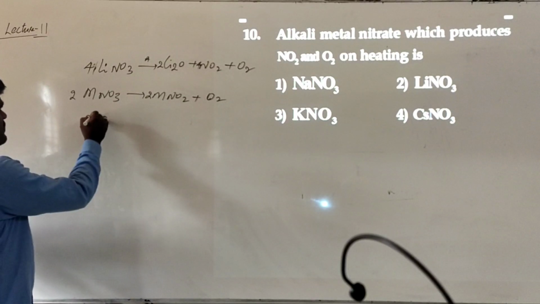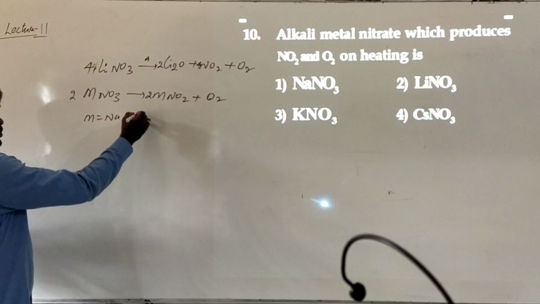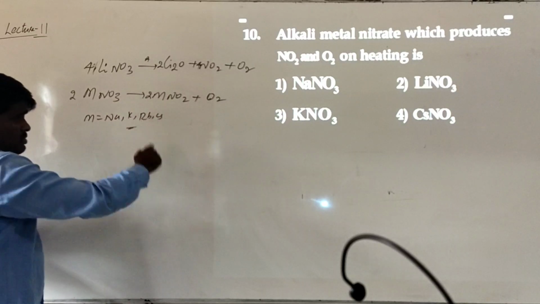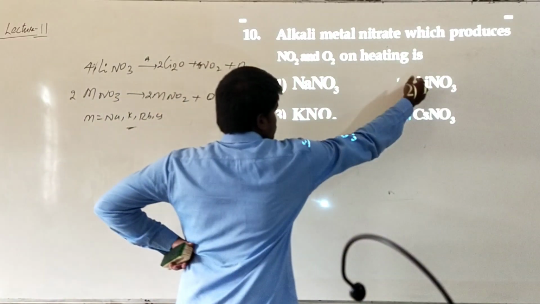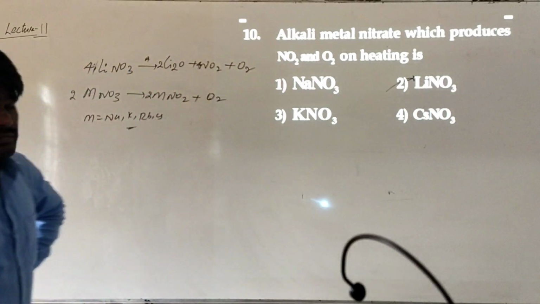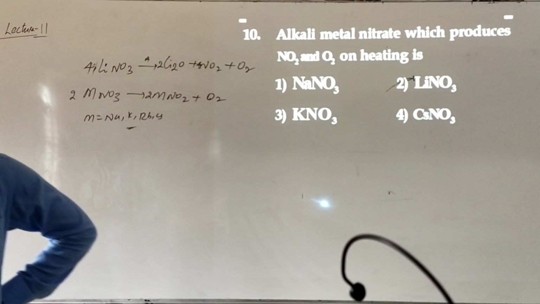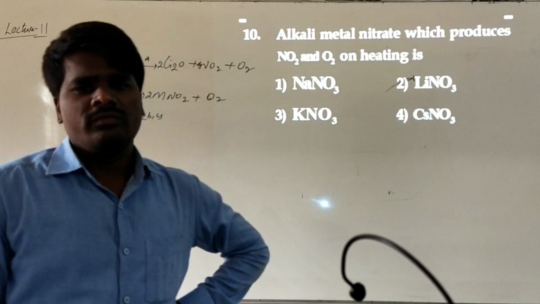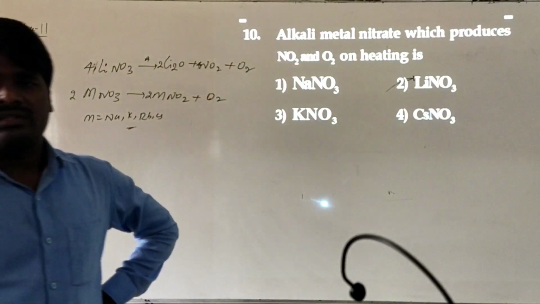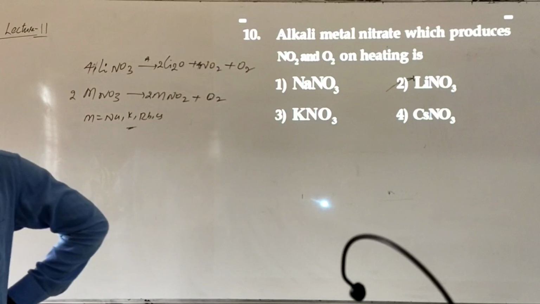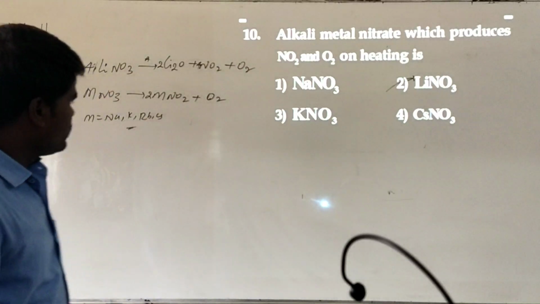Here M stands for sodium, potassium, rubidium, cesium, etc. So what will be the answer? Lithium nitrate is the answer. This is also an anomalous property of lithium. As we know, every first element of the group will exhibit some different properties than the rest of the elements, which is called anomalous behavior.